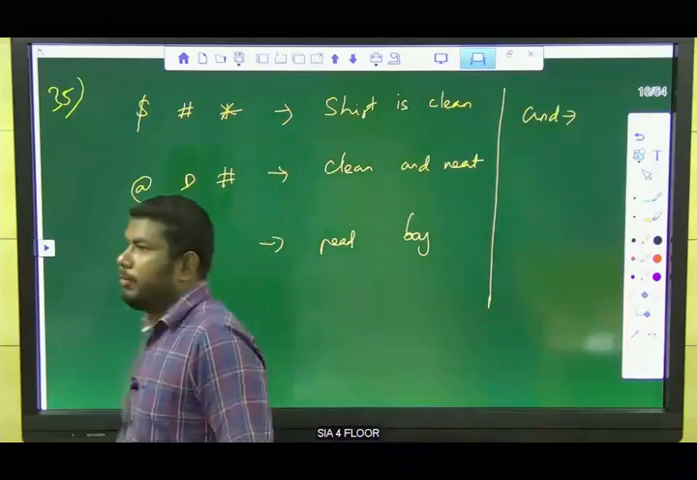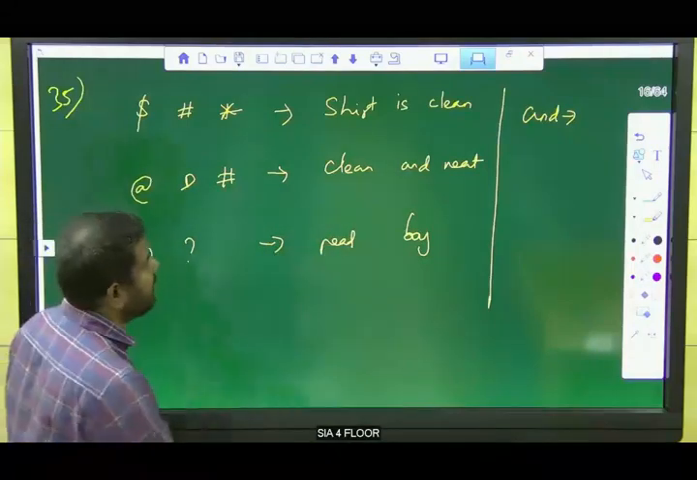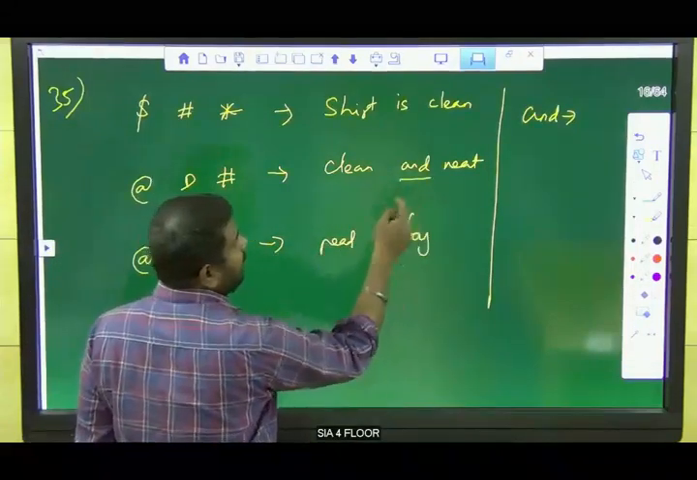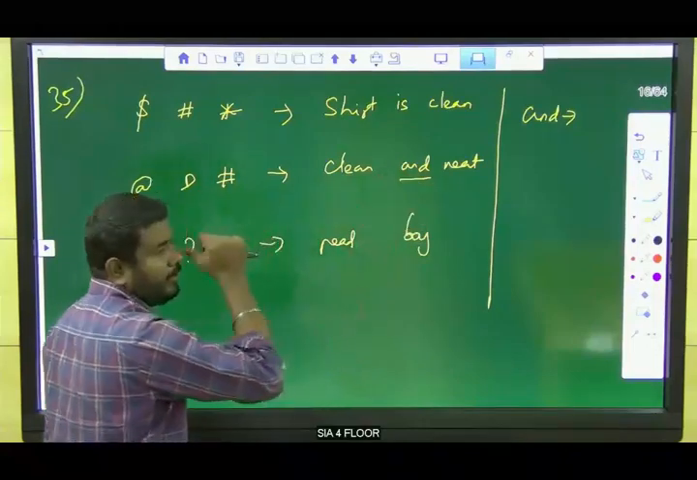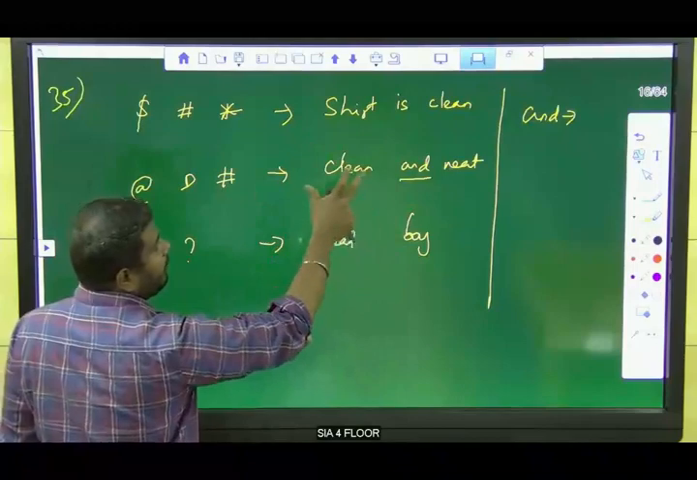Listen guys, we need to find the code for "and", okay? Actually, where is "and" here? "And" is here. So what are the two words in between? Clean and neat. So we need to find the code for "clean" and "neat".